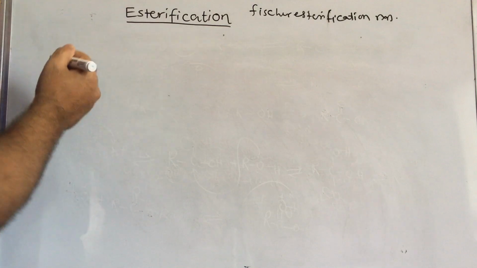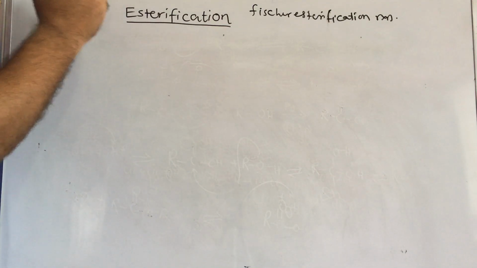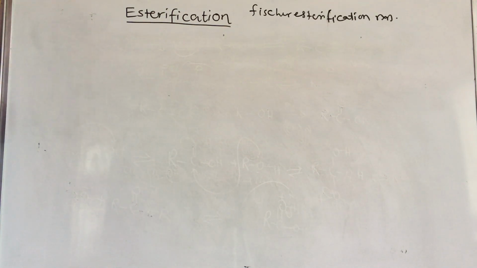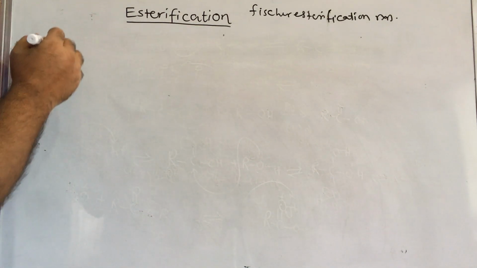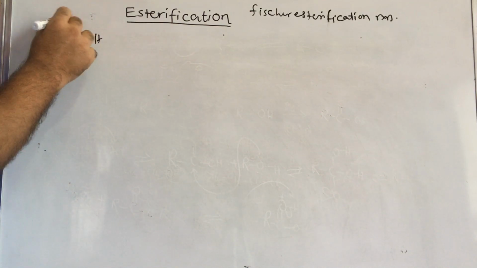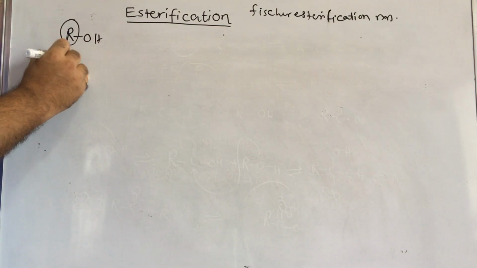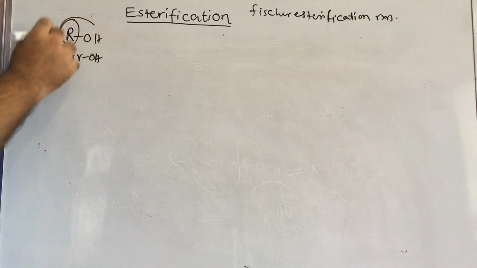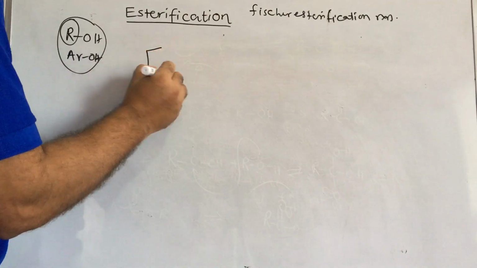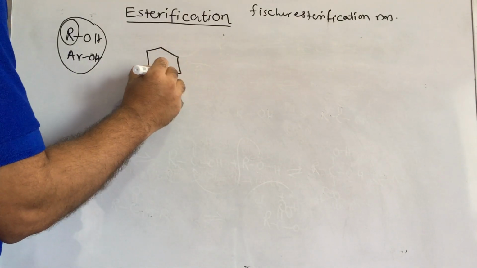Generally lower member carboxylic acids are good for this Fischer esterification, and lower member alcohols are good for this Fischer esterification. That is also one of the important points. And next, if you take the aromatic alcohol, because this alcohol may be aliphatic or aromatic, you can use either one. If I take the aromatic, that example is salicylic acid, which we know well.